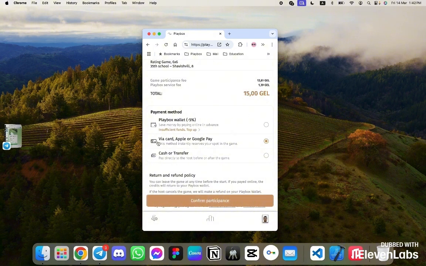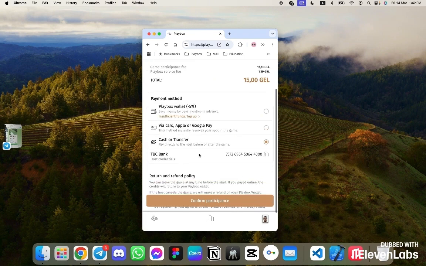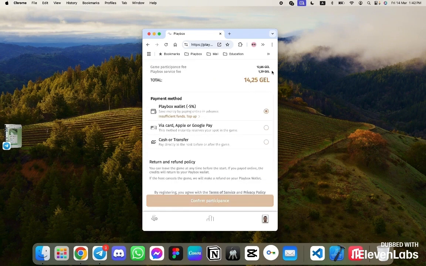Furthermore, the user can pay once with a card or through Google Pay, or he can pay directly to the organizer with cash or a transfer. As you can see, paying with a wallet changes the price. Organizers add the participations, and the commission remains unchanged depending on the payment methods.